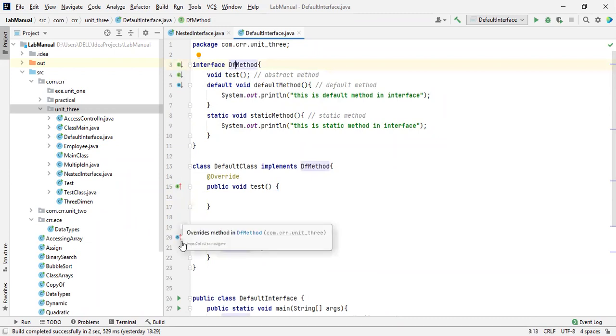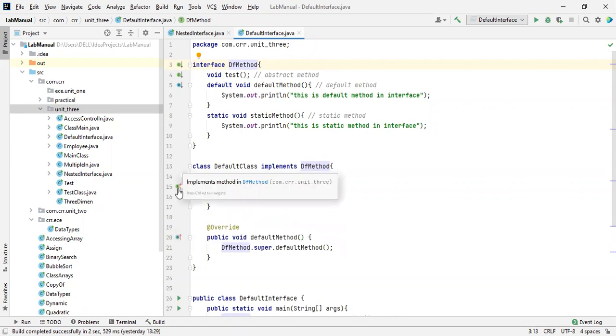This is the process of doing the implementation or extends. In the sense of a class also, there will be an arrow mark like this. And if it is overridden, an O will be over here. And if it is going to implement, an I will be over here. So each and every tool is supposed to do like this only.